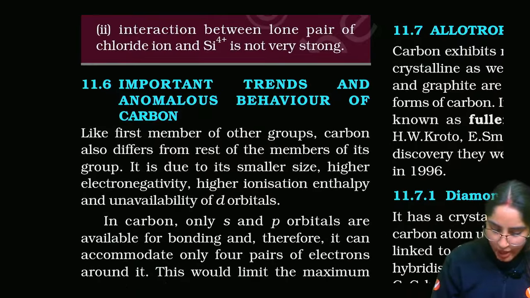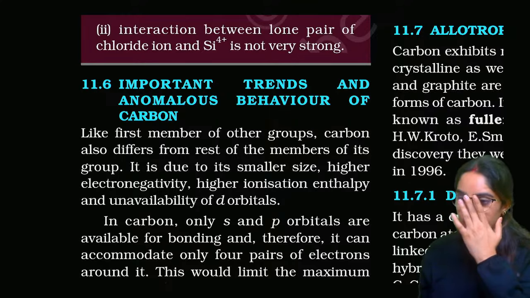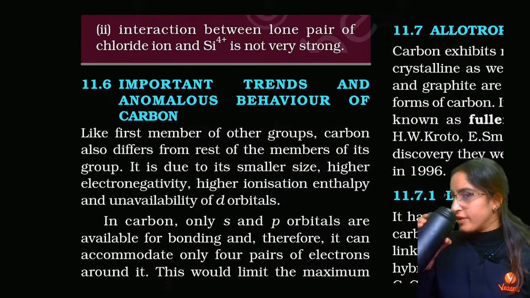Important trends and anomalous behaviors are what we are going to discuss now. Let's discuss that.